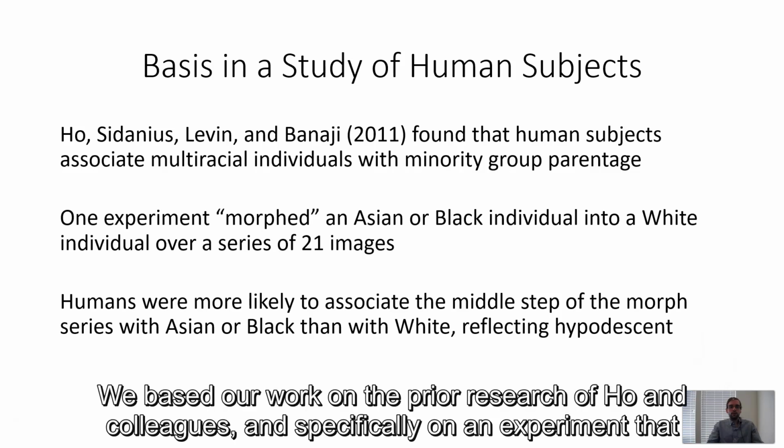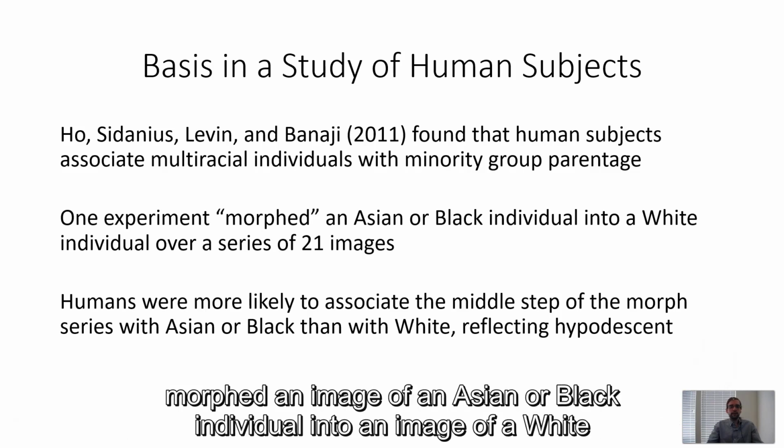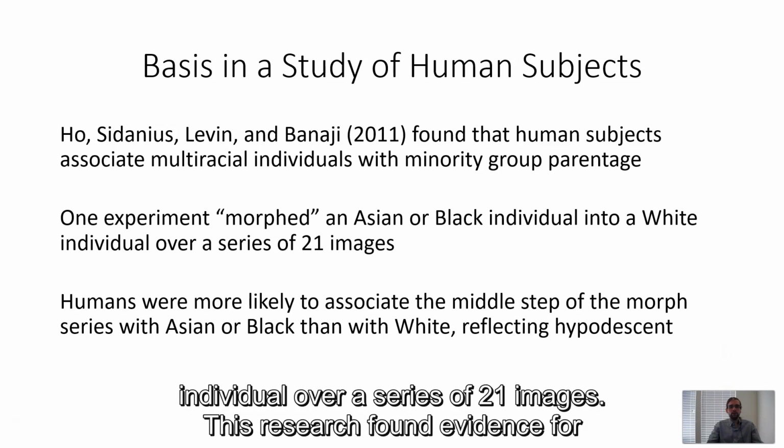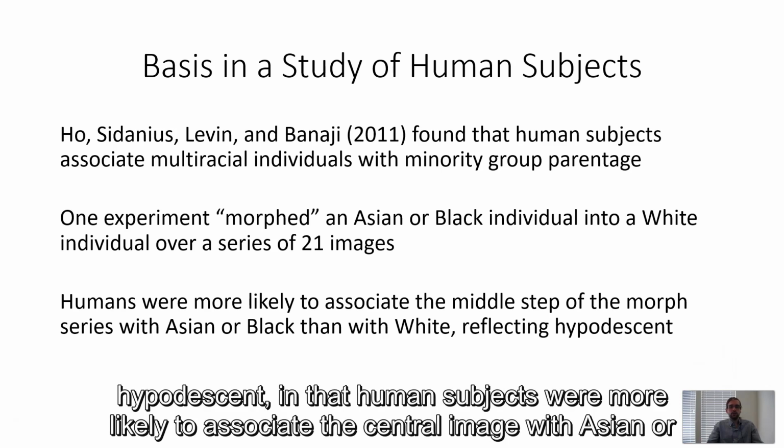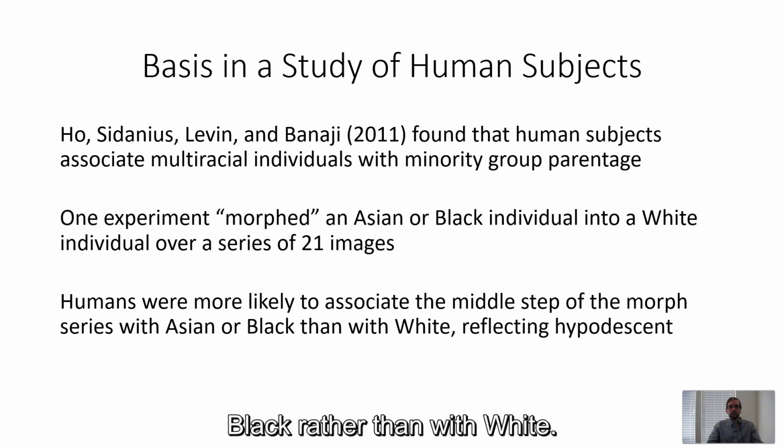We based our work on the prior research of Ho and colleagues, and specifically on an experiment that morphed an image of an Asian or Black individual into an image of a white individual over a series of 21 images. This research found evidence for hypodescent in that human subjects were more likely to associate the central image with Asian or Black rather than with white.